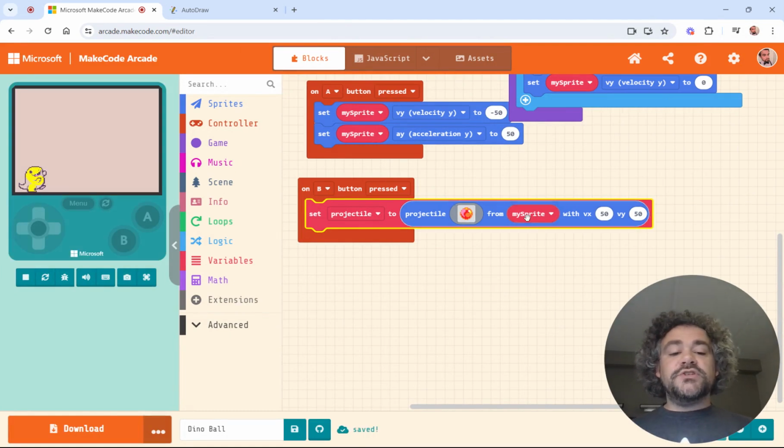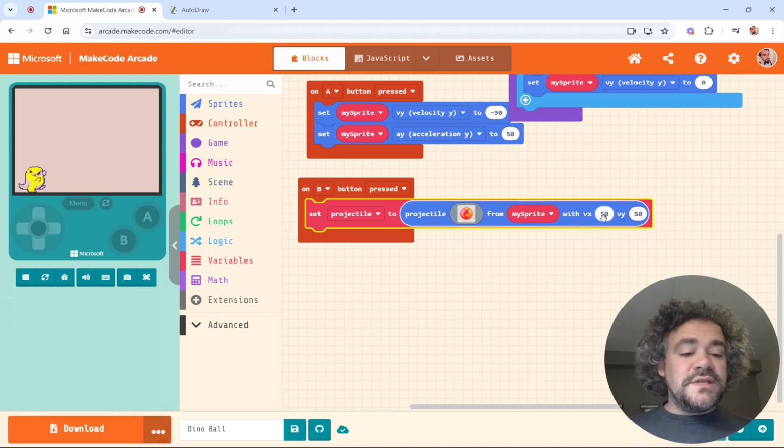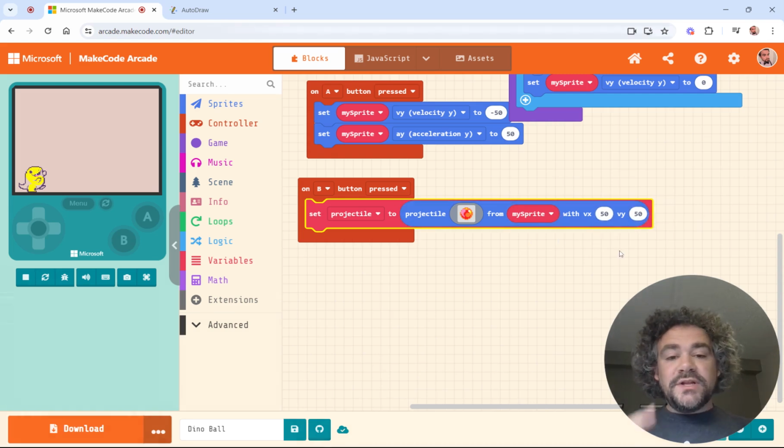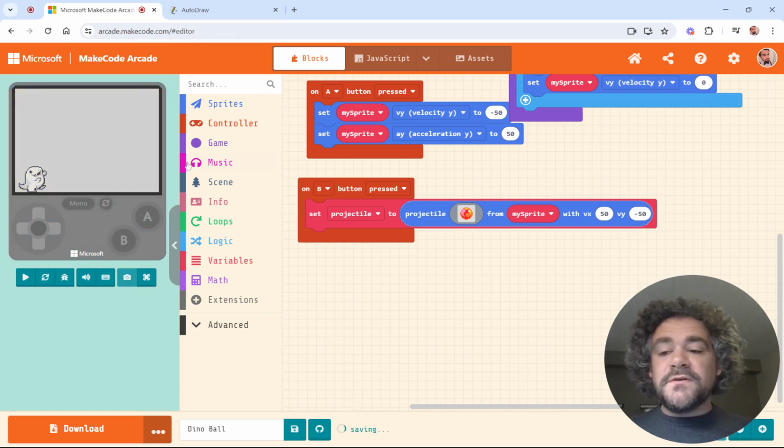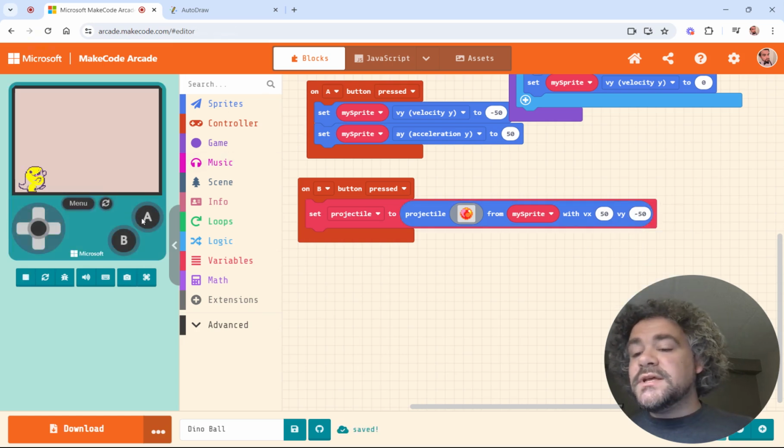Okay, so he's going to shoot a basketball. We're going to shoot it kind of diagonal. So the numbers they have right now is 50-50. I want it to go this way, so I need to go to the positive x direction to the right and the negative y direction. Now, what speed I decide to give it is really up to me. We can leave it at 50 for now just to see what that looks like.